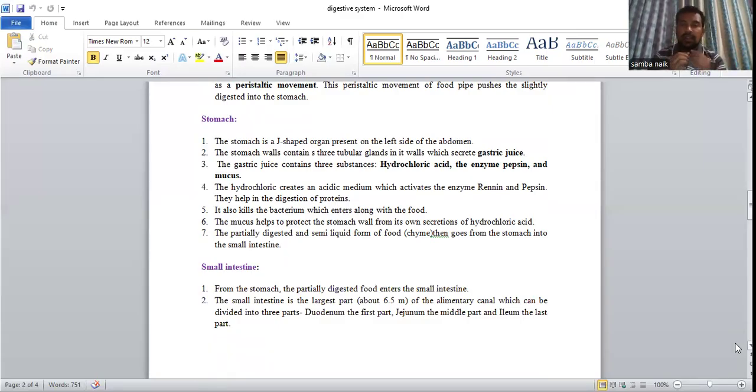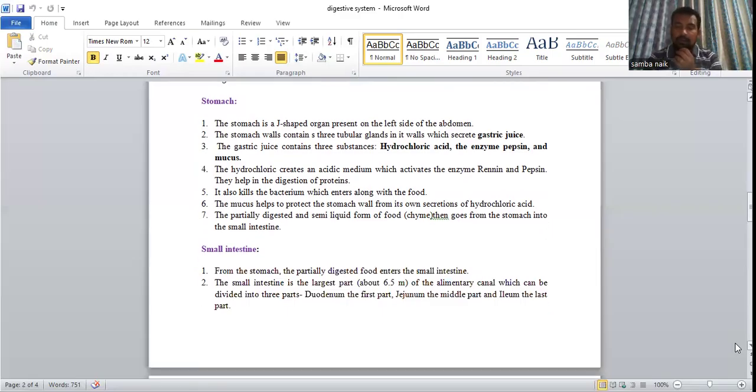Initially these are in an inactive condition, whereas the hydrochloric acid gives the acidic medium to convert the renin and pepsin into active form. The hydrochloric acid creates an acidic medium which activates the enzymes renin and pepsin. They help in the digestion of proteins. It also kills the bacteria which enter along with the food. Yes, hydrochloric acid kills the bacteria.